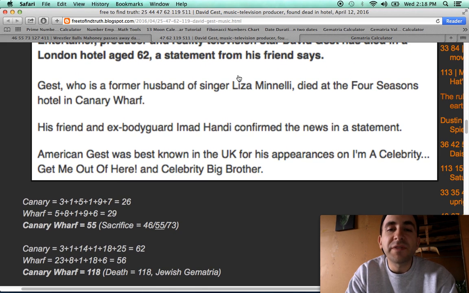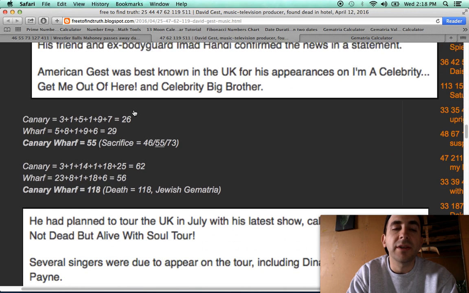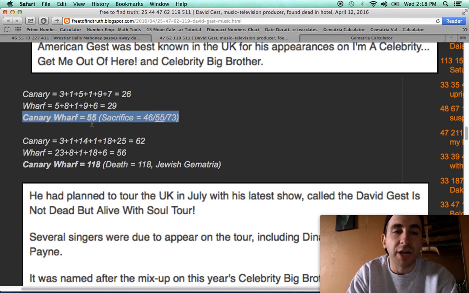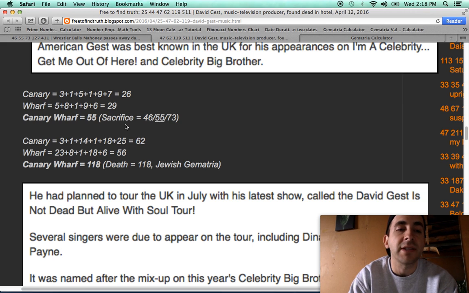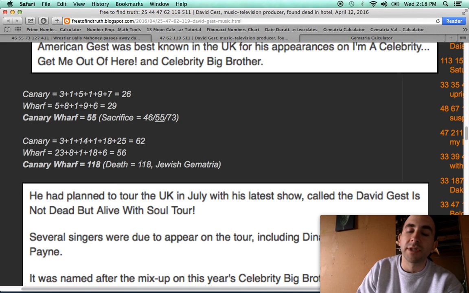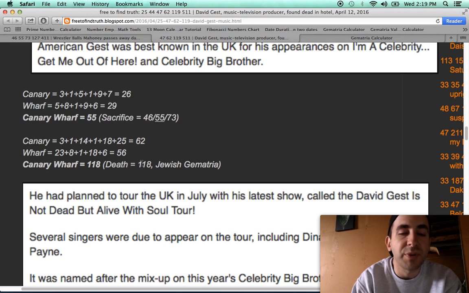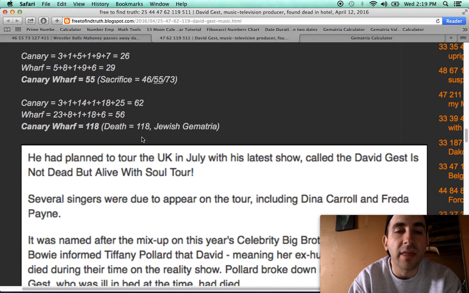So check this out. Where he was found dead was at a hotel at the Four Seasons in Canary Wharf. And here's all that stands out about that. Canary Wharf has gematria of 55, number connected to sacrifice. Canary Wharf equals 118, just like the word death in Jewish gematria. Remember, Robin Williams supposedly hung himself on August 11th, written 11/8 in a lot of parts of the world, in the year 2014. That was a date with 33 numerology. Very suspicious death. Predictive programming for that as well. Anyhow, Canary Wharf, where he died, connected to the word death.